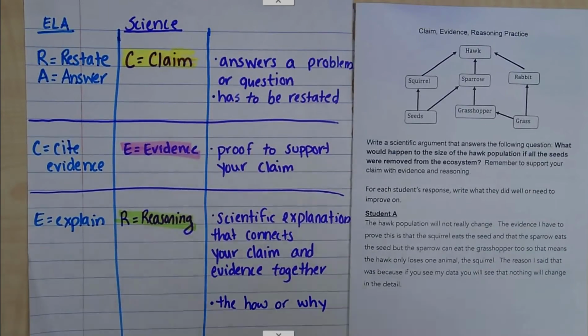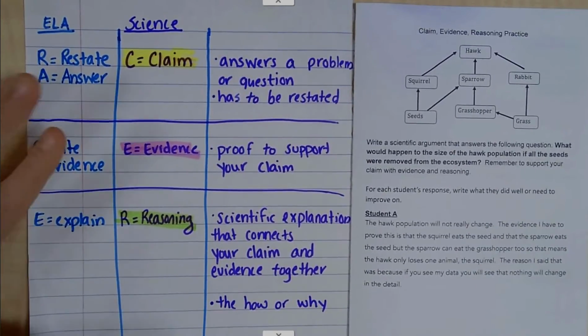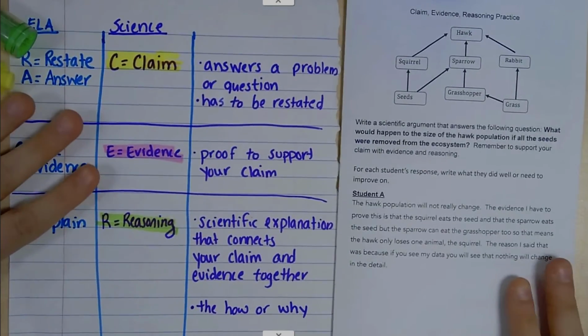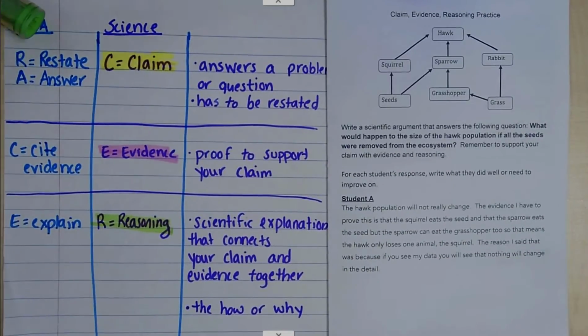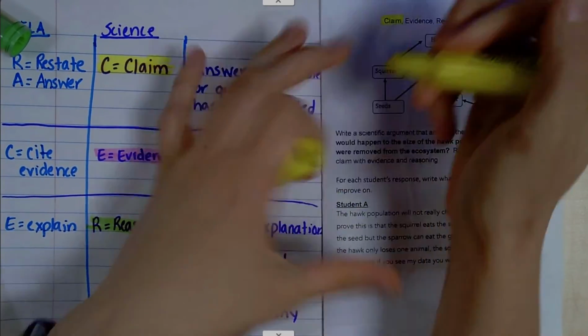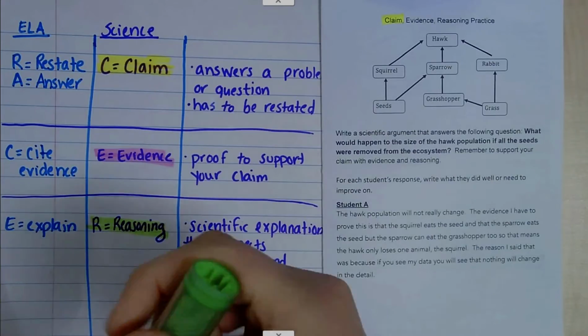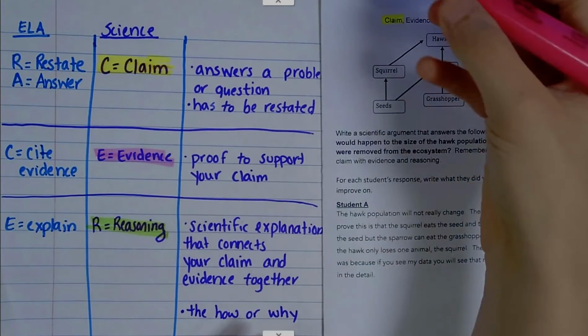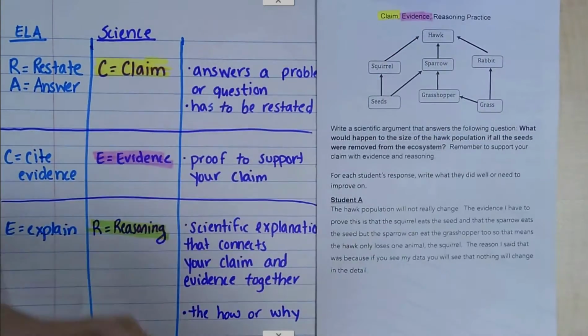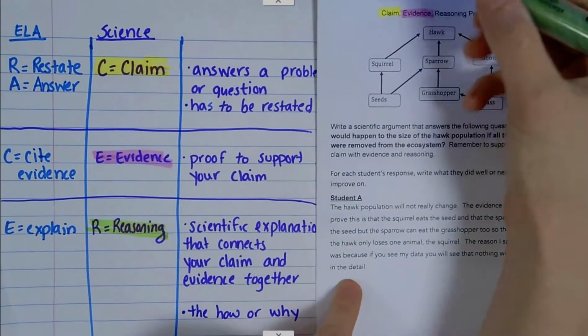Now this is after we've taken notes, and this is just page 58 in your science notebook. I just have it out so that we can use it for reference. So our claims are always going to be in yellow, and you can use this in CAMI, or if you've got highlighters, you could use that as well. Evidence is going to be in pink, and then our reasoning is going to be in green.